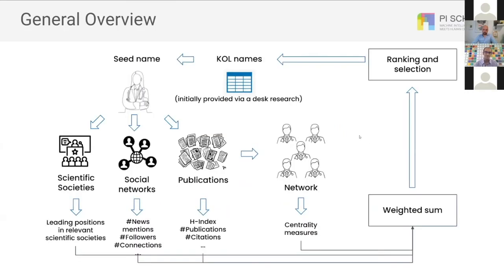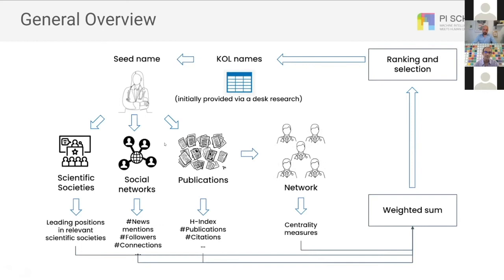So this diagram shows the general overview of the solution. We'll start with a list of names, which we call seed names. They can be from the desk research, or we can also generate these seed names from the literature. And for these people, we analyze 3 different aspects. First, the political, which is related to the leading positions in relevant scientific societies. Also, the social impact. This includes social networks, but also the number of times a person has been mentioned in some news, local or international.